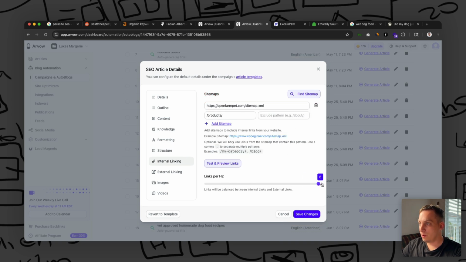We can increase the links per H2. So basically for each paragraph, it's going to have around 6 external links and internal links. So now that we gave it this, it's basically going to crawl through all of these pages and kind of gather different internal links that we can add to this, right?